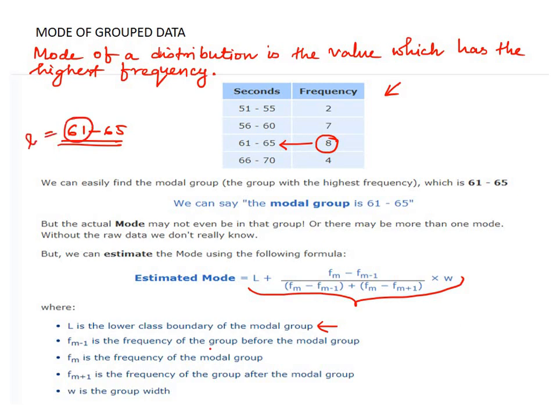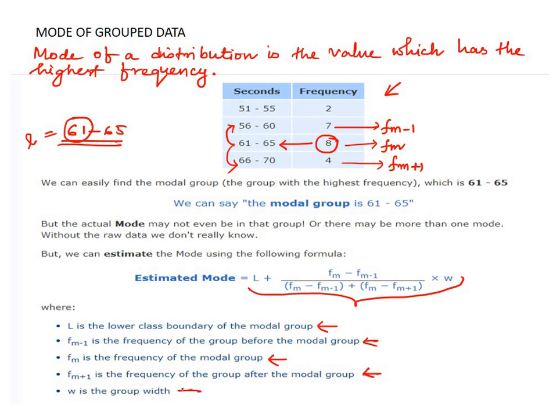fm-1 is the frequency of the group just before the modal group. So what is the modal group? 61 to 65. So before the modal group, we have 56 to 60. And what is the frequency that you have given? This is 7. So this is actually fm-1. Next one is fm. What is fm? fm is the frequency of the modal group. So frequency of modal group is this one, fm. fm+1 is the frequency of the group just after the modal group. So just after the modal group means this is 66 to 70, and the frequency is 4. So this is our fm+1.